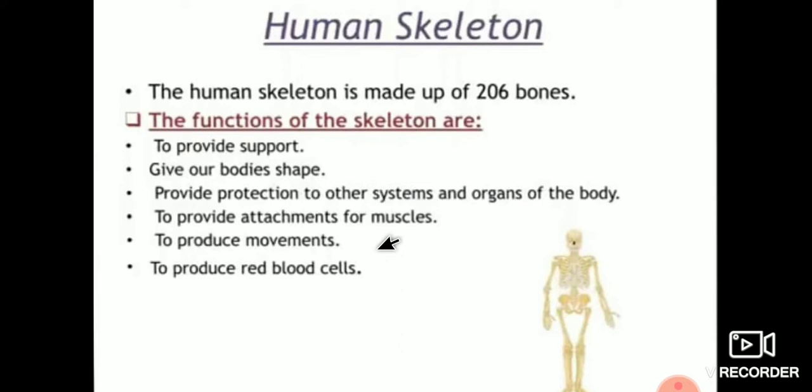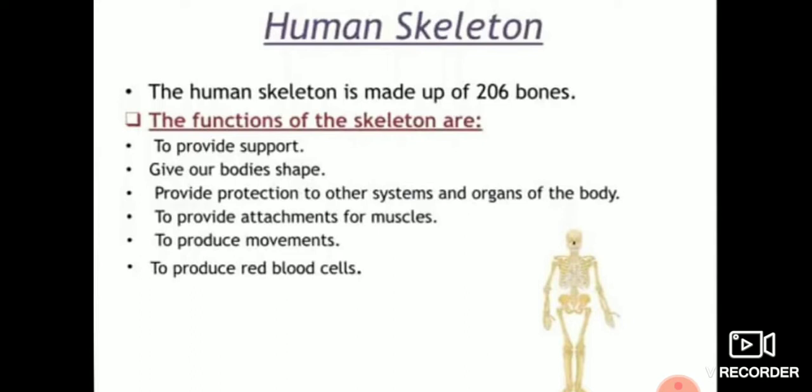The human skeleton comprises the skull, backbone, ribs, the breastbone, shoulders, hip bones, and the bones of the hands and legs. Also, bones and cartilage form the skeleton of the human body.